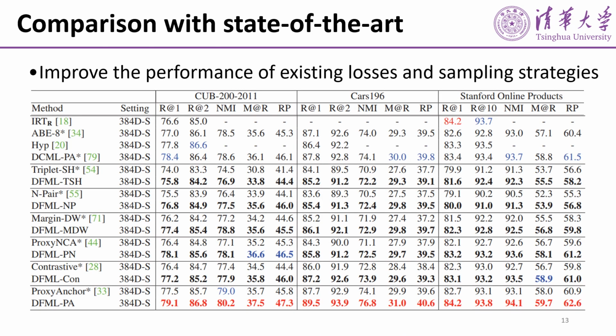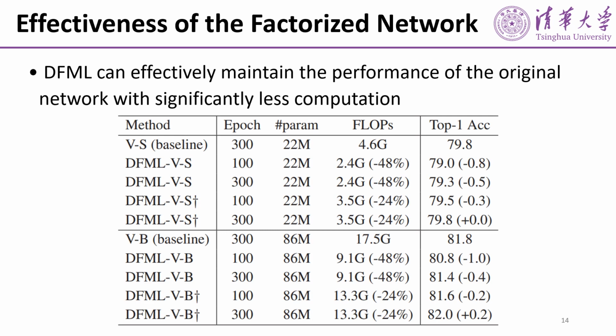We compared our method with state-of-the-art methods. We see that deep factorized metric learning improves the performances of existing losses and sampling strategies. We tested the effectiveness of the factorized network on the ImageNet 1K dataset. We see that deep factorized metric learning can effectively maintain the performances of the original network with significantly less computation.